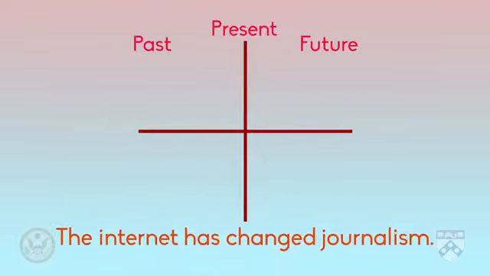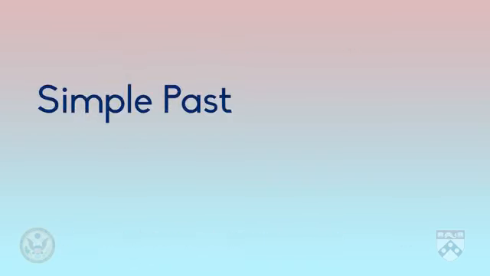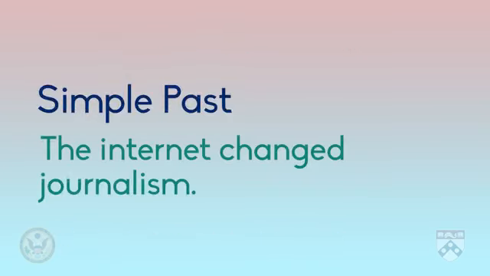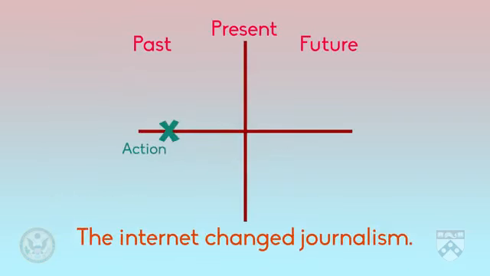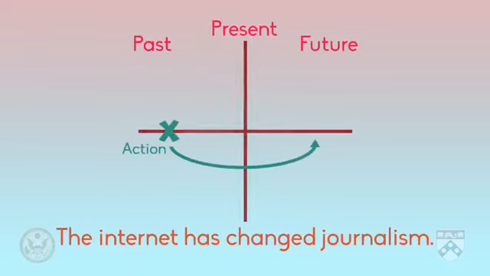You may have seen this tense before. Here's an example. The internet has changed journalism. Notice we're not using the simple past. The internet changed journalism. In the simple past, the changes that the internet caused would have started and ended in the past. Instead, this sentence is in the present perfect form. The internet started to change journalism in the past, and the internet may continue to change journalism in the future. Therefore, we need a verb form that shows this relationship, and that verb form is the present perfect.